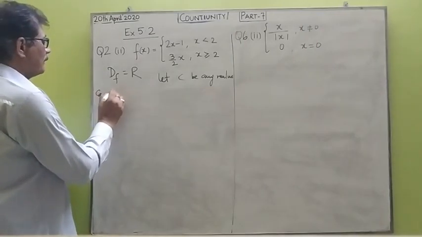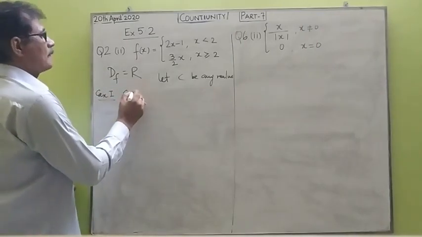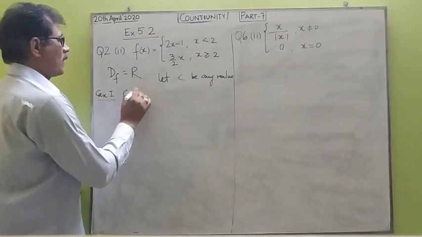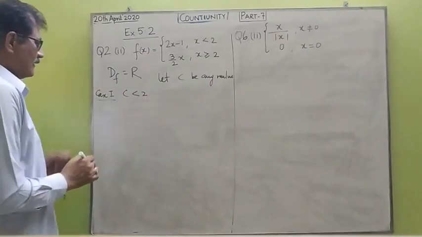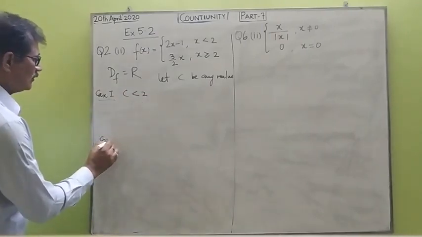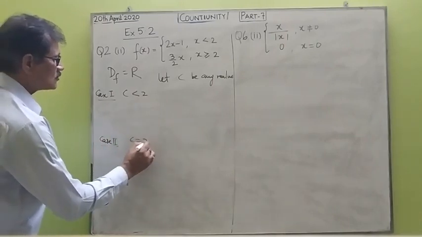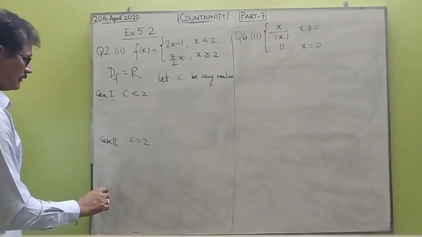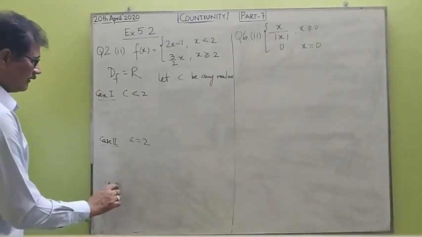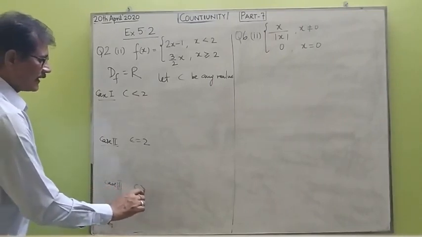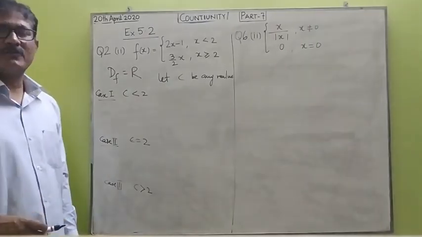Case number 1, when c is less than 2. Case number 2, when c is equal to 2. And case number 3, when c is greater than 2. There are three cases to be solved.